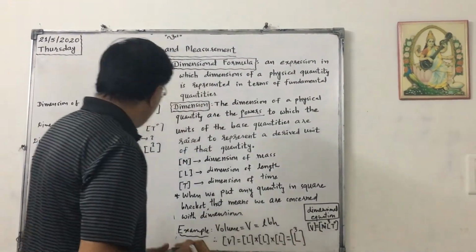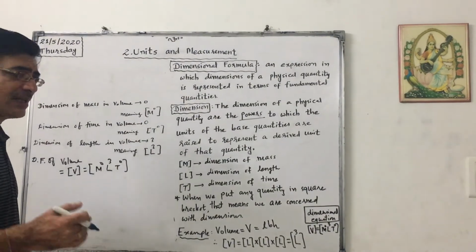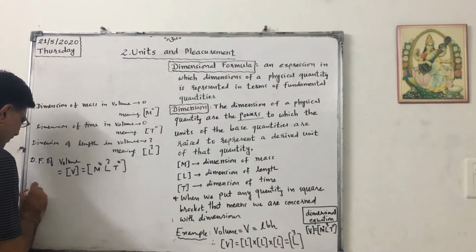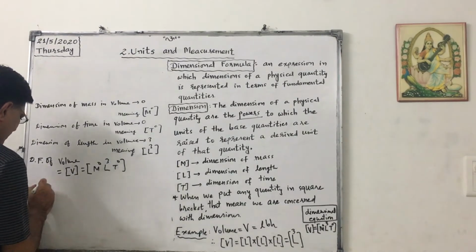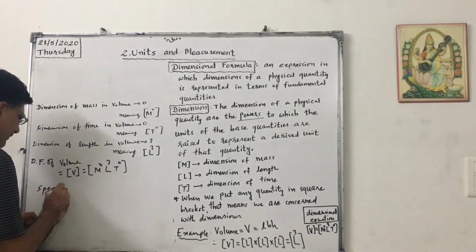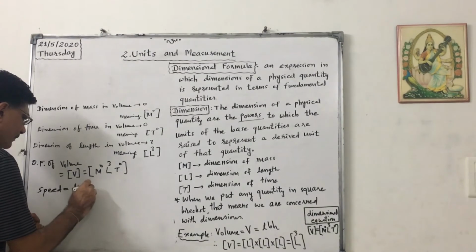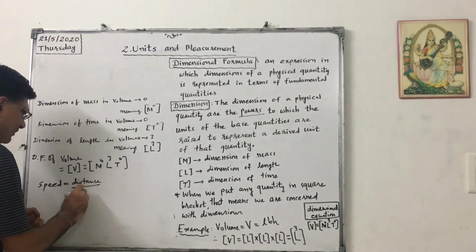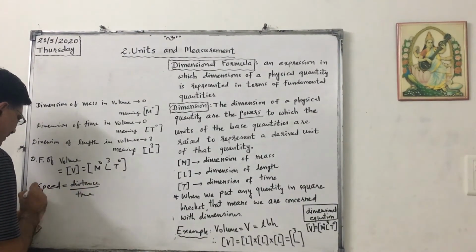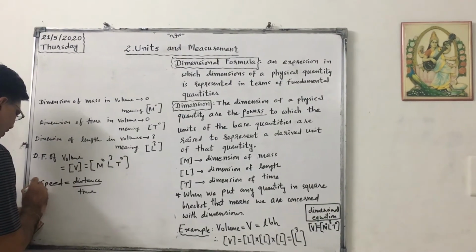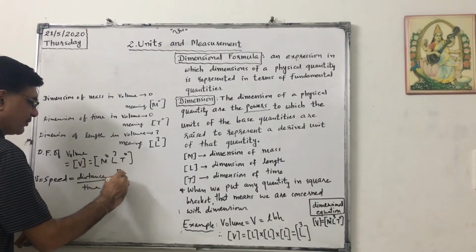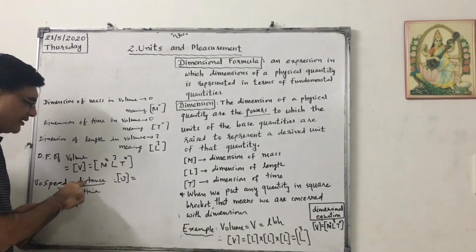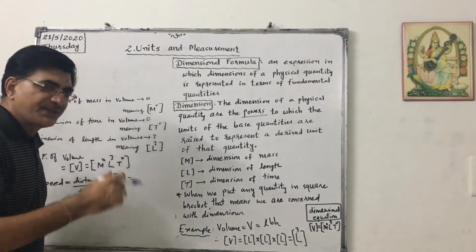Now let us consider another example, that is speed. Speed means distance upon time. Let us denote it by small v. Now we know that the dimensional formula of speed will be equal to, what is the dimensional formula for distance?